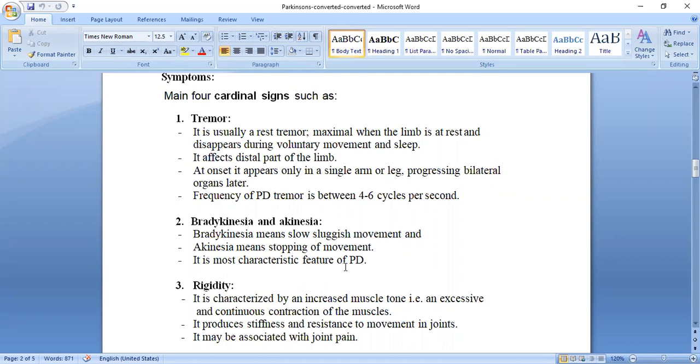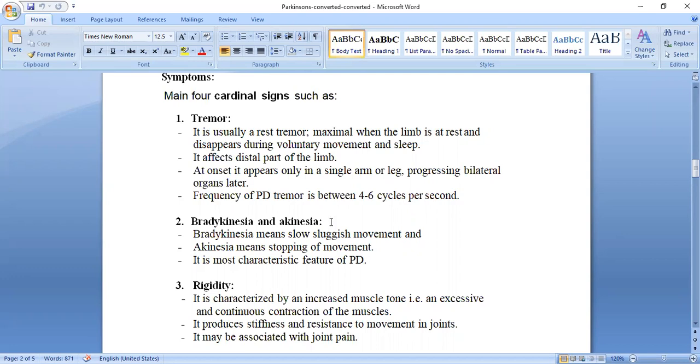This is the most characteristic feature of the PD, bradykinesia and akinesia. All the movements will be slow, not only the voluntary ones, all the movements will be slow, sluggish, and then akinesia. As the disease progresses, the individual can't move from one side to the other, and also can't swallow the material. This is also one of the movements.